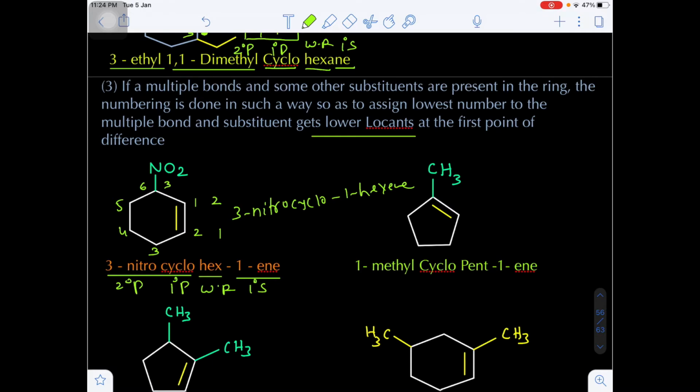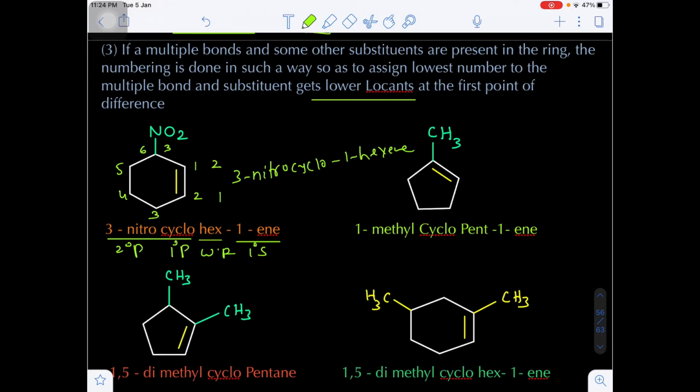And the next one, if you see here a double bond is there, so there are two possibilities. Let's suppose I am taking this as the first carbon and this as the second carbon, the first possibility.